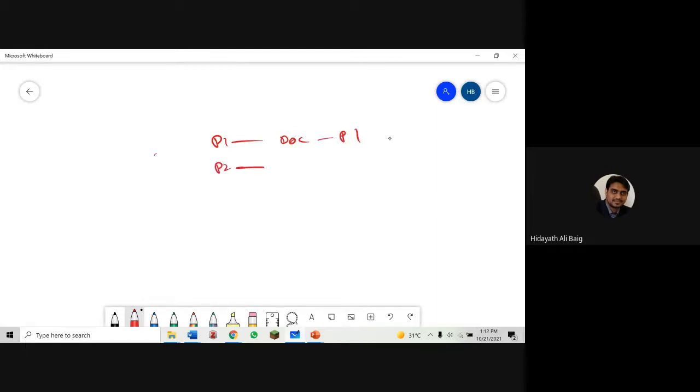Patient 2 has a priority. Patient 3 has priority 4. Patient 4 has priority 3. Patient 5 has priority 2. Patient 6 has priority 1. Patient 7 has again priority 2. What is my point here? Just look at the numbers.